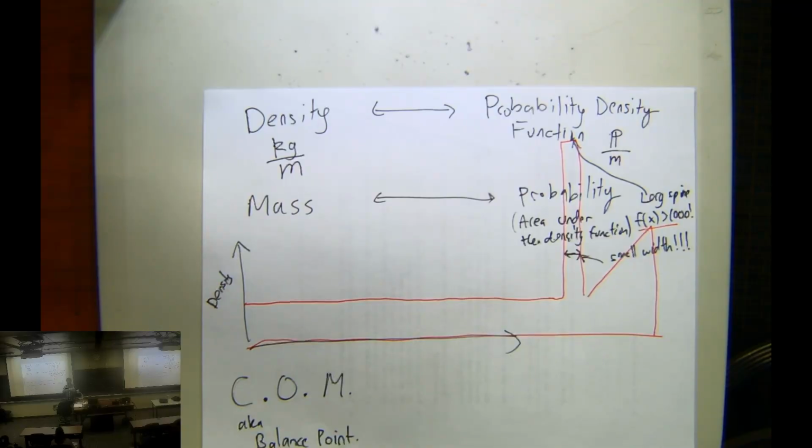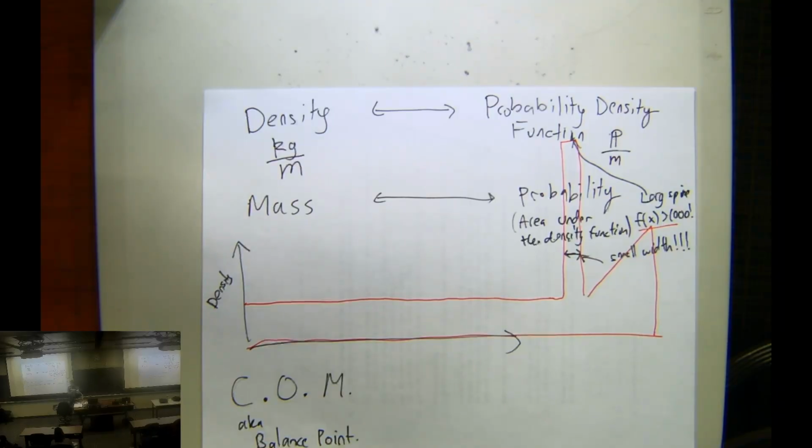So the balance point for this pipe is right there. And you see that it's not symmetrical, right? The end on my right, on your left, is heavier than the rest of it, and so the balance point is moved towards there. That's the balance point, the center of mass. And that has an analogy in probability as well.